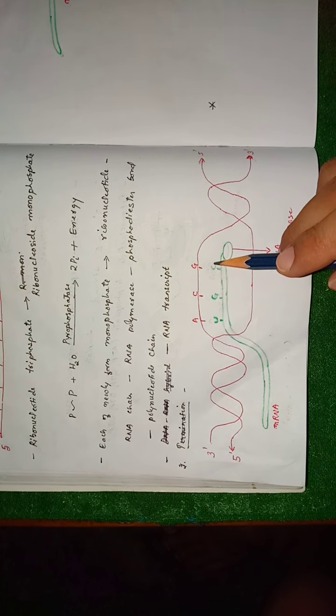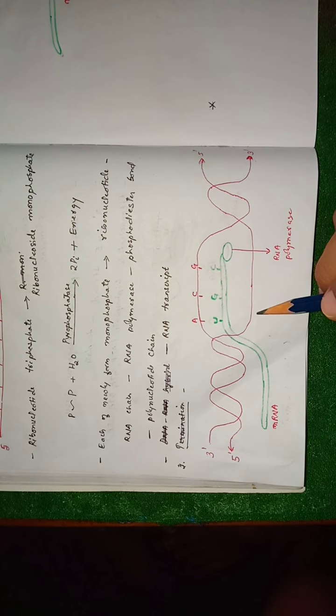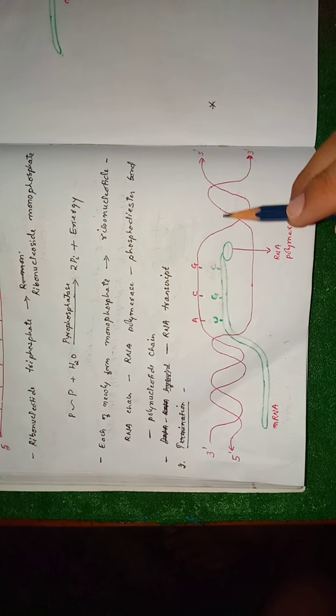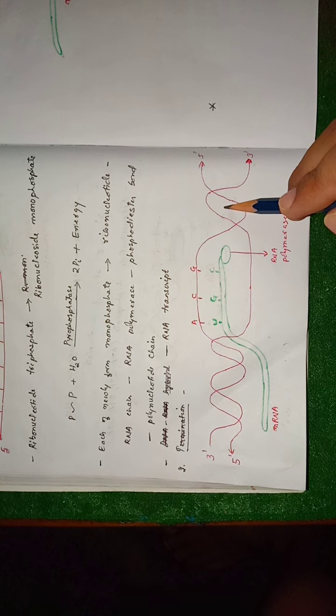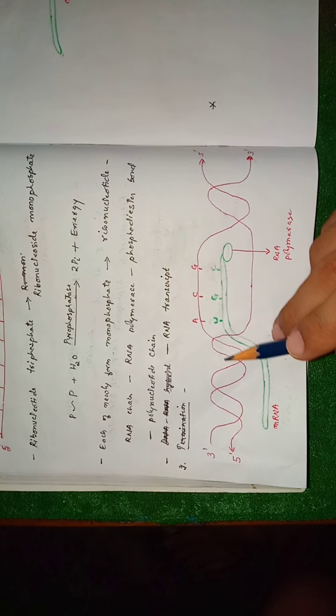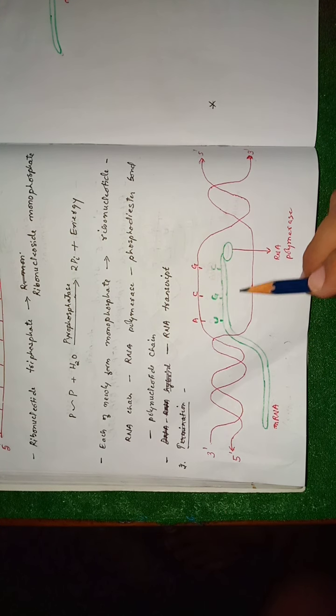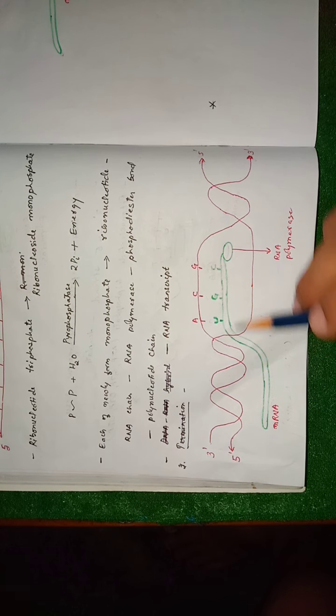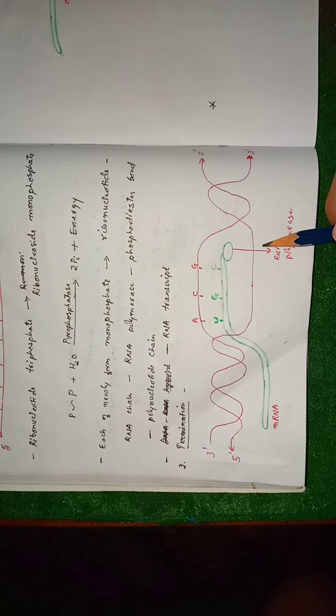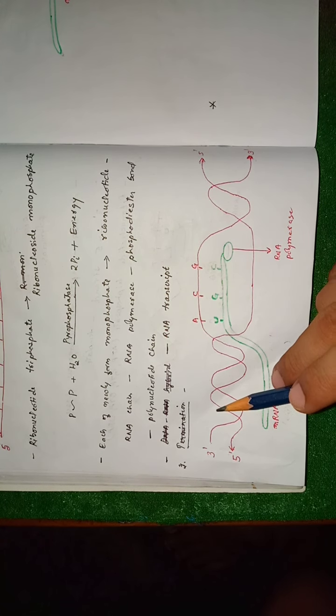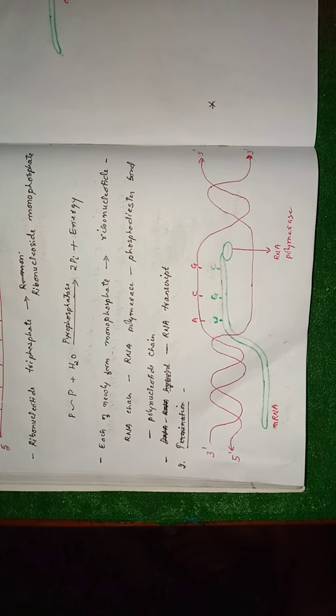And once the transcription is completed in this strand, it will move into the next strand, and this strand will take its original form again. So this is how elongation of the mRNA, the separation of the DNA, and at the same time the formation of double helix DNA takes place.